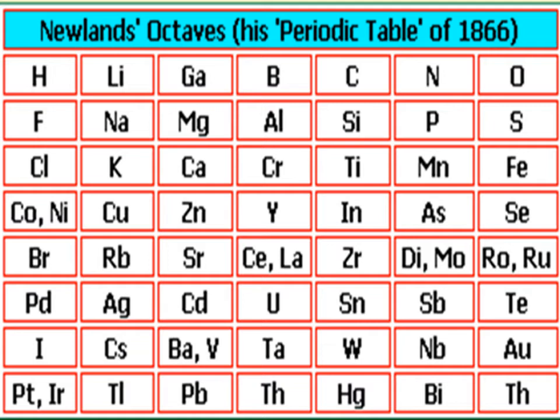And not only that, but he also tried to arrange elements of similar properties in the same group or same column. We can see here, see the first group: hydrogen, fluorine, chlorine. These elements are present here and they have similar properties.